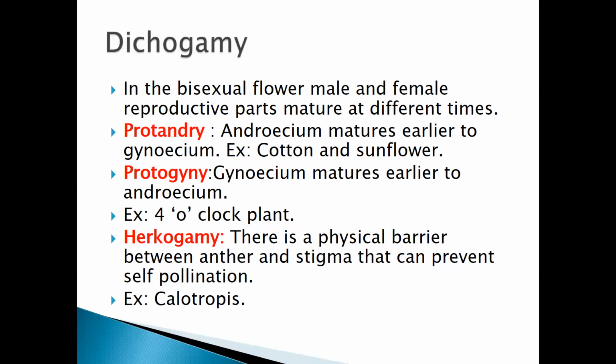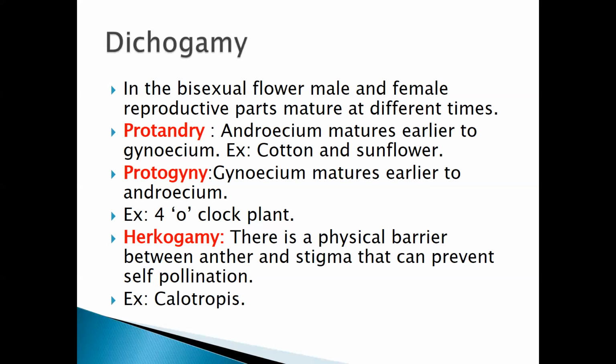In dichogamy, there are two types: protandry and protogyny. Now, what do you mean by this? Protandry is nothing but the androecium maturing earlier than the gynoecium. The male part, the anther or pollen grains, will release earlier than the gynoecium, that is the stigmatic surface or the ovary. The example is cotton and sunflower.